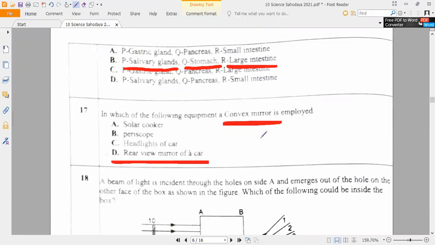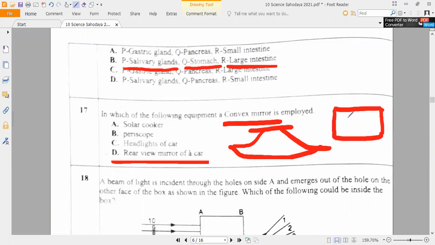So convex mirror means what? We can use it for a wider range. Understand? The view range will increase. A solar cooker means cooking rice, so the sunlight will be focused on a certain point. If you want to focus the sunlight, which one will you use? Converging or diverging? Converging, sir. So that is a concave mirror.